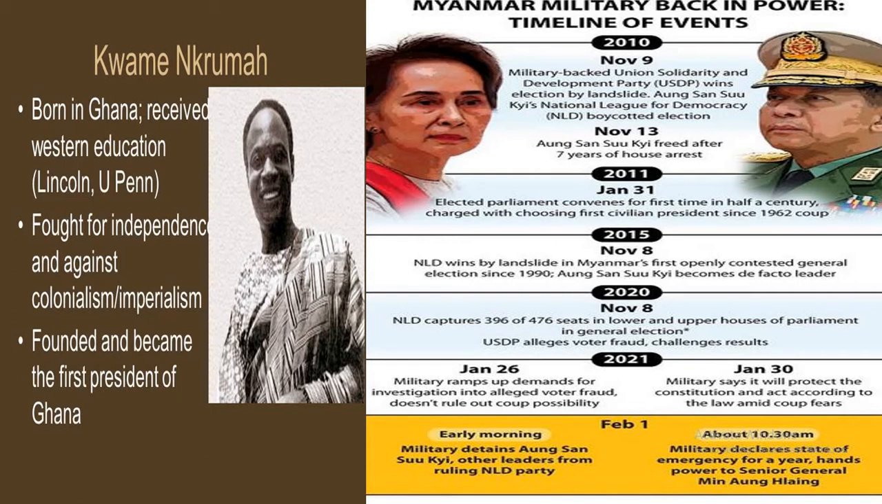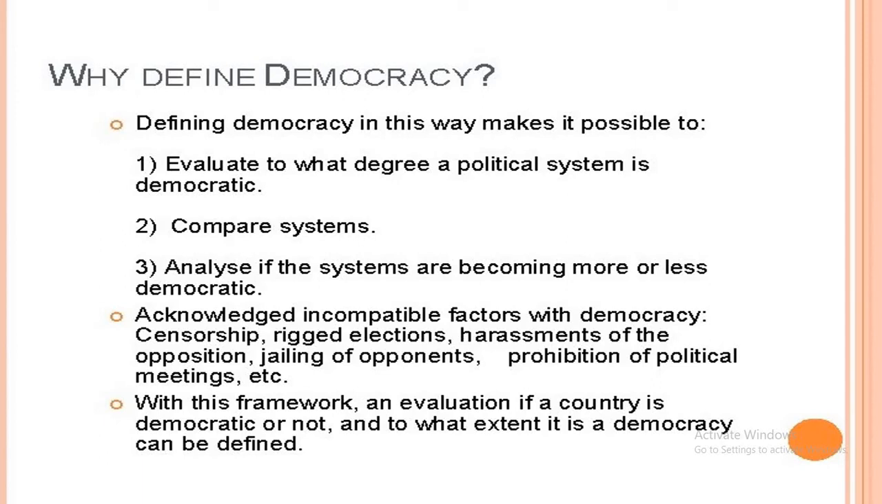And coming to Myanmar and the military back in power, the timeline of this event: the military-backed Union Solidarity and Development Party won the election by a landslide. Aung San Suu Kyi started the National League for Democracy and boycotted the election. So these are the cases from which we have to learn the difference between democratic and non-democratic government.